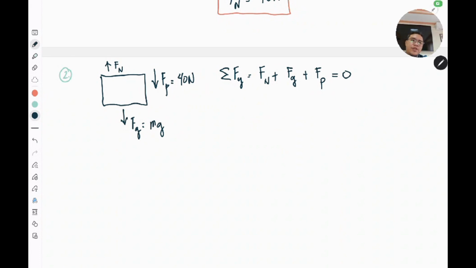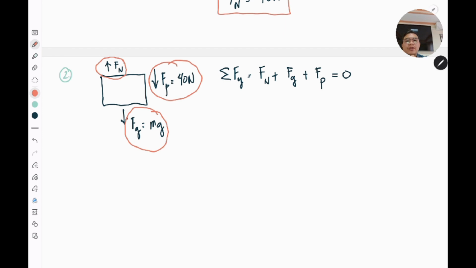For the second case here, the box is being pushed downward with a force of F sub P, which is equal to 40 newtons. I will encircle that. And of course, we need to label all the other forces acting on the box. We have our F sub G, which is the force of gravity. And we have our normal force in this case going upward.